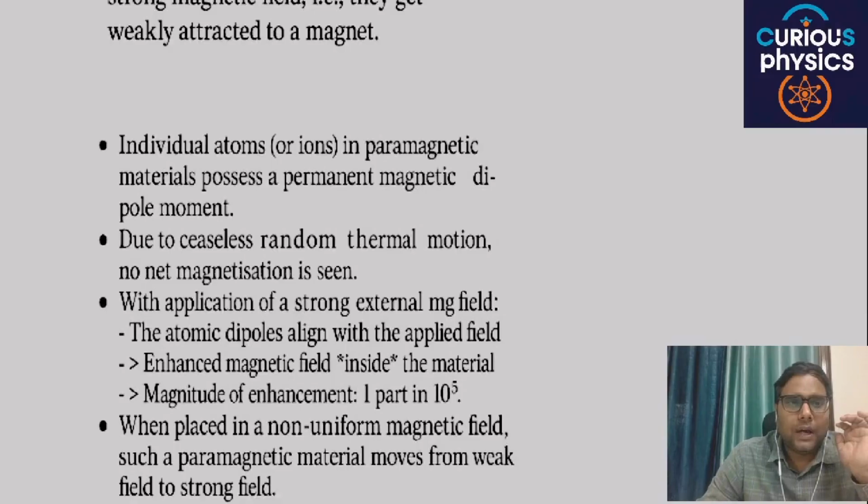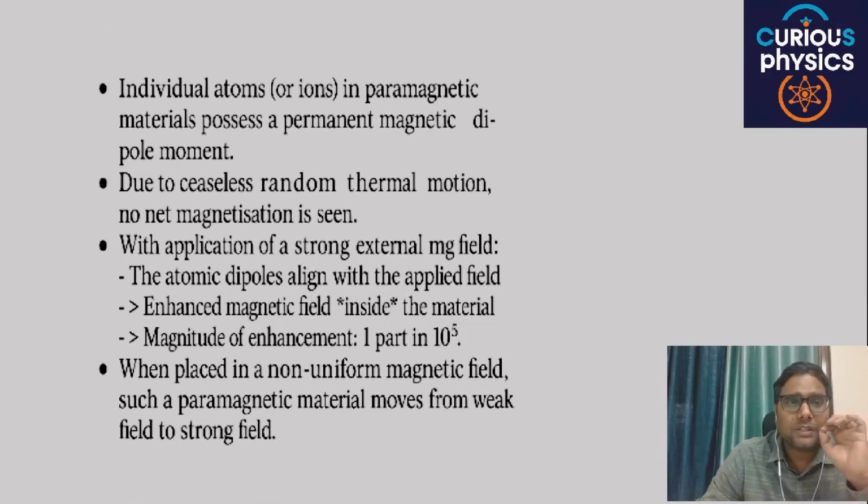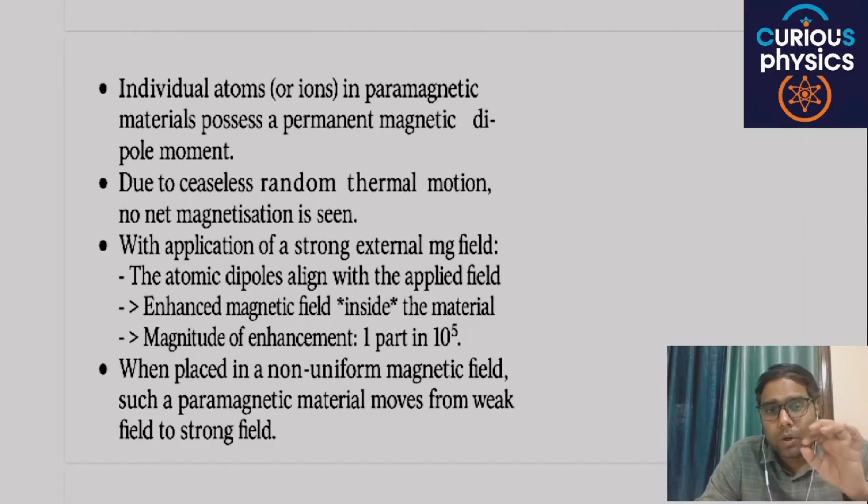Individual atoms or ions in paramagnetic materials possess a permanent magnetic dipole moment. Due to ceaseless random thermal motions, no net magnetization is seen when there is no external magnetic field; the net magnetic moment is zero.